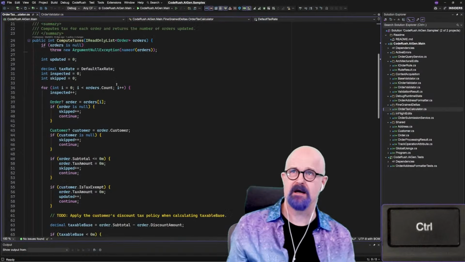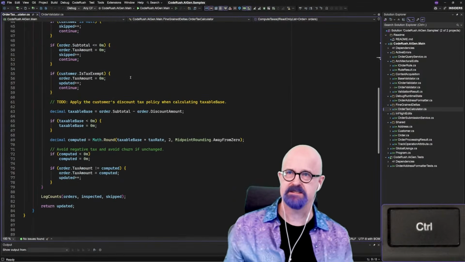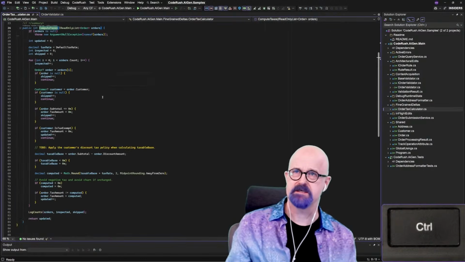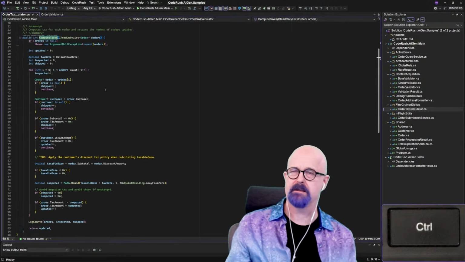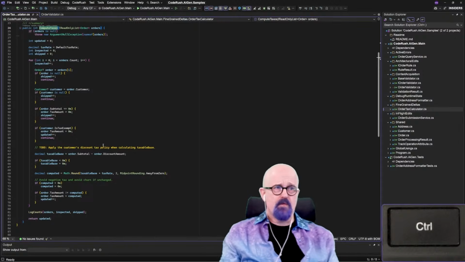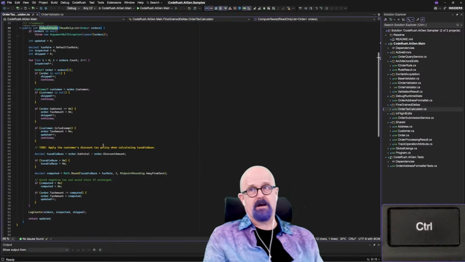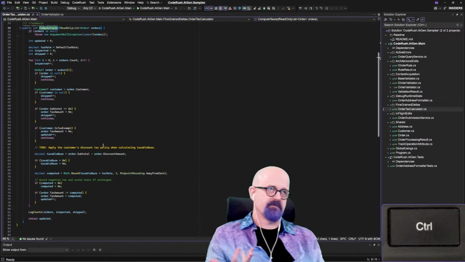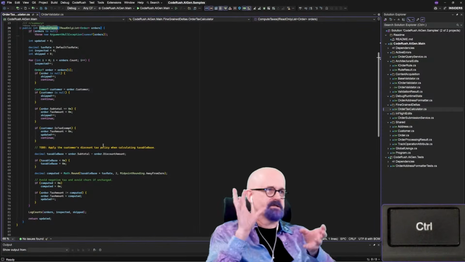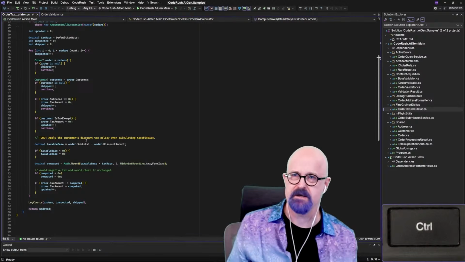Now let's look at this class. In fact, there's a method in here called compute taxes. And compute taxes is so big I can't get it all on screen. So I'm going to zoom out a little bit so you can see the size of this method. There it is right there. And it's kind of a big method. Now, normally when you ask AI for a change to something large like this, you essentially get a couple different options. You either get the whole thing regenerated, in which case you have to wait for that. Or you get some comments somewhere that say, here, copy this and put this in here. So you're either waiting or you've got some sort of manual change kind of thing.